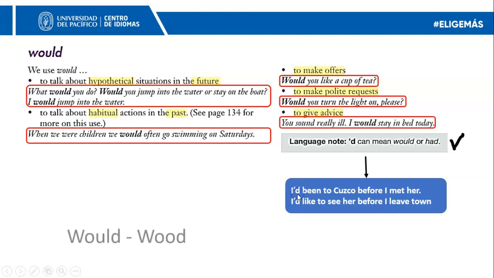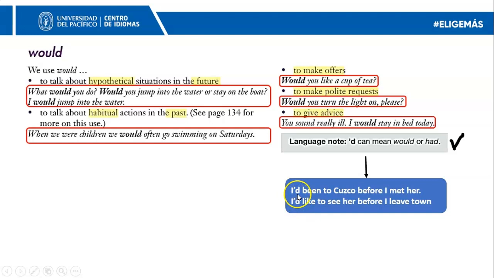Okay, this is easy to spot because been is the past participle of the verb be, and that's how we construct the past perfect. We do not do that when we use would. Would is a modal verb, and when we use a modal verb, the verb that comes after stays in the base form, which means we do not change the verb. So that would be the best trick for you to notice.